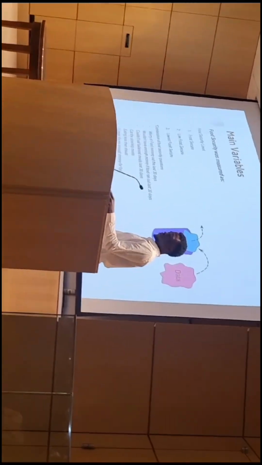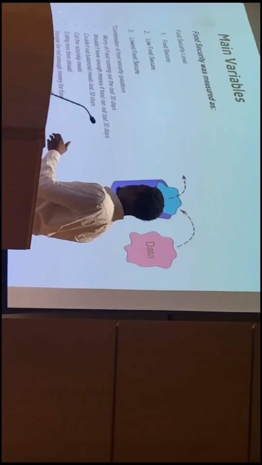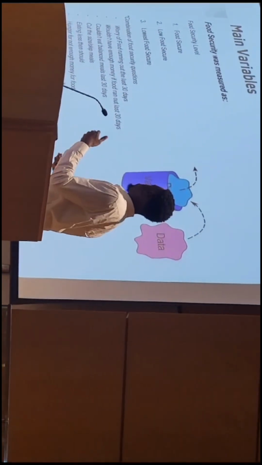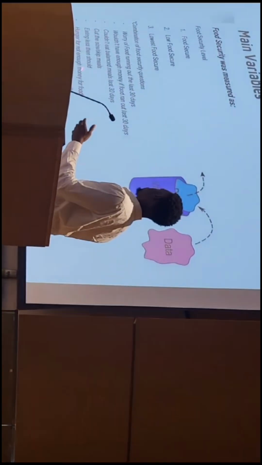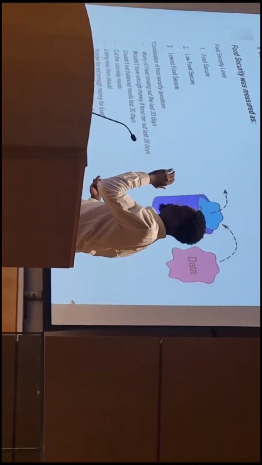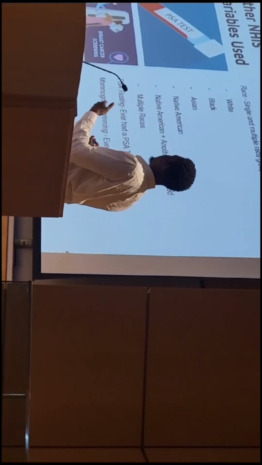The main variable I looked at was food security levels. And you're wondering how they leveled it. With the questions they asked people: did you cut meals or skip meals because you didn't have the money to pay for it? Did you lose weight because of food insecurity? And they measured it between food security being the highest level, low food security, and lowest food security. Other variables I looked at, because I wanted to see how it affected cancer, how it affected PSA testing, mammogram testing, and the role race played in these.